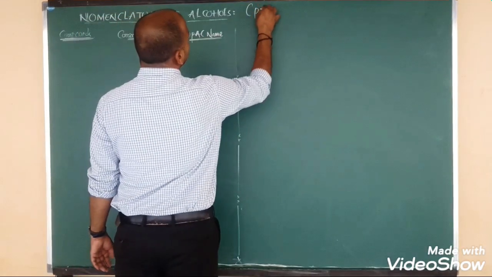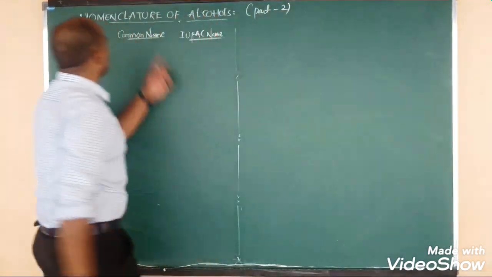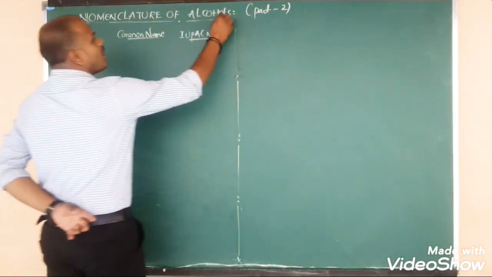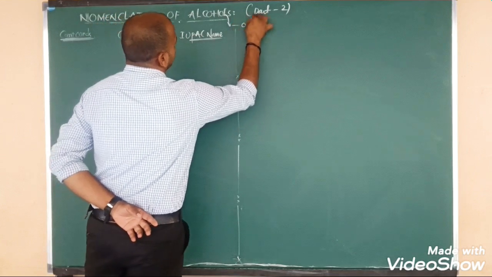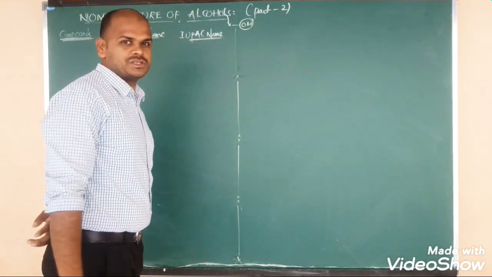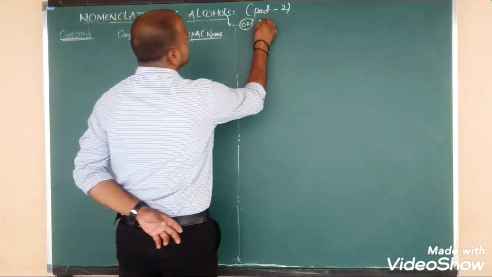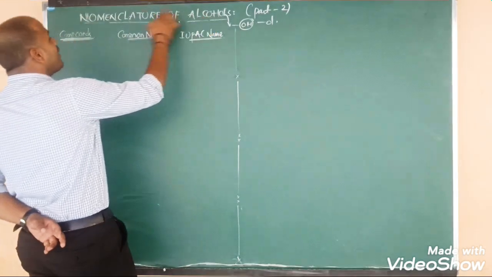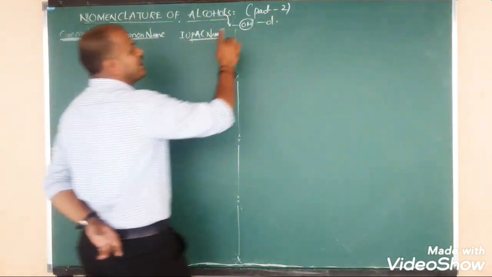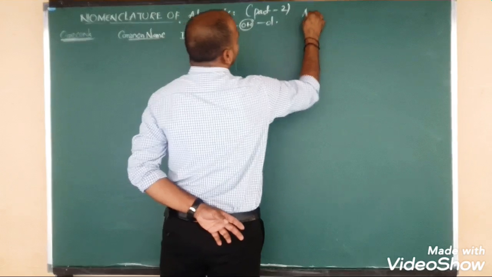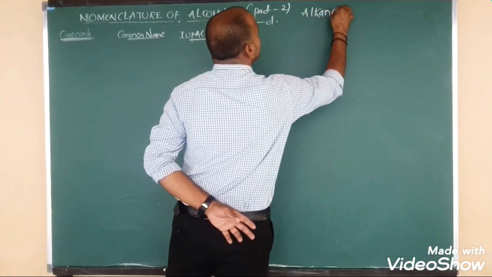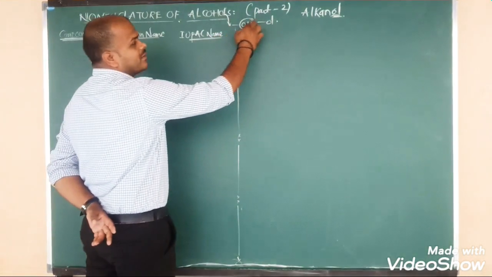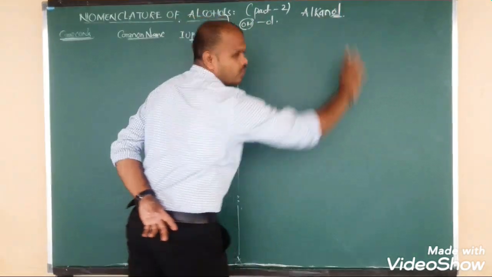Now, in the second video class, we are going to discuss the nomenclature of alcohols. What is the functional group of alcohol? OH. Due to the presence of OH, we have to add the secondary suffix, that is "ol". For alcohols, the common IUPAC name is alkanol. Due to the presence of the OH group, we add the secondary suffix "ol".